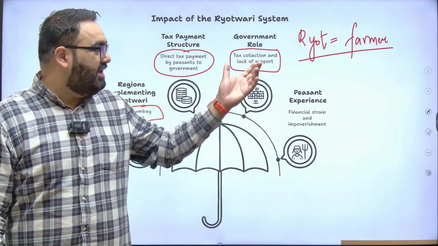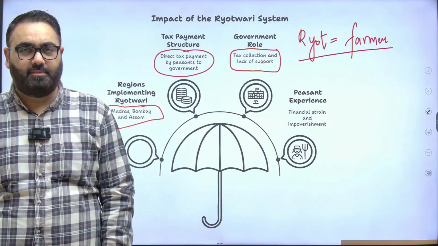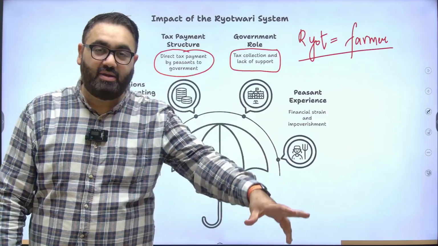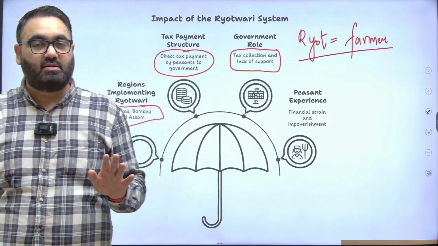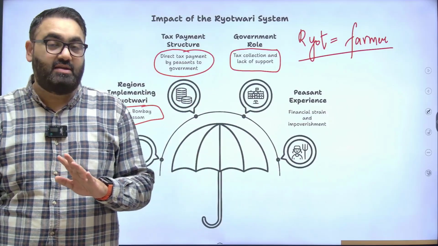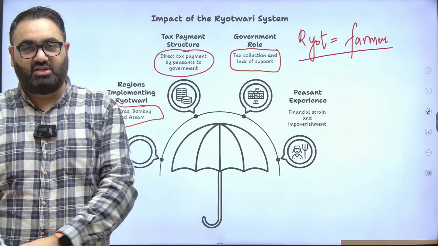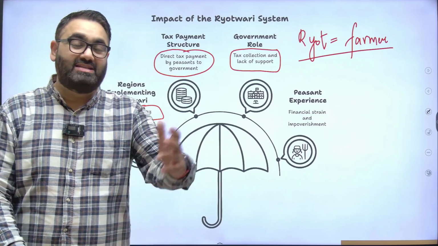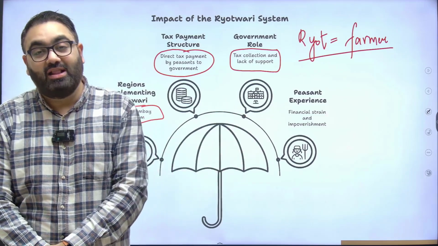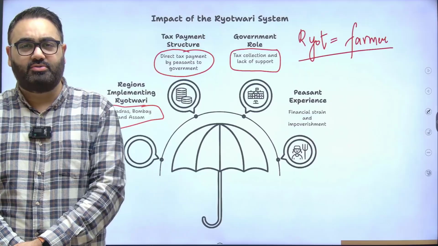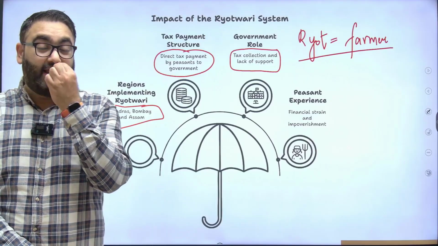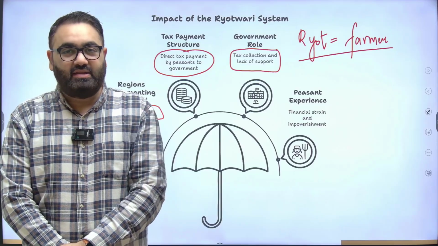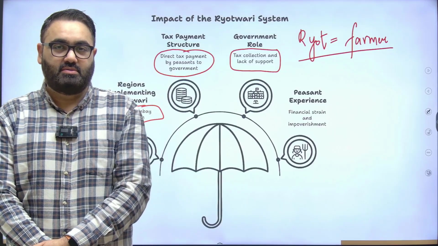But that was not the case in the Rayatwari system. Even though the farmers would have to pay directly to the government, they would not get much in return. The government would not really invest in infrastructure or ensure that irrigation is made better, or introduce government schemes like the ones we have today, like the soil health card scheme, etc. Nothing like that was introduced. It was just about extracting as much money as the government could without giving anything in return to the farmers.